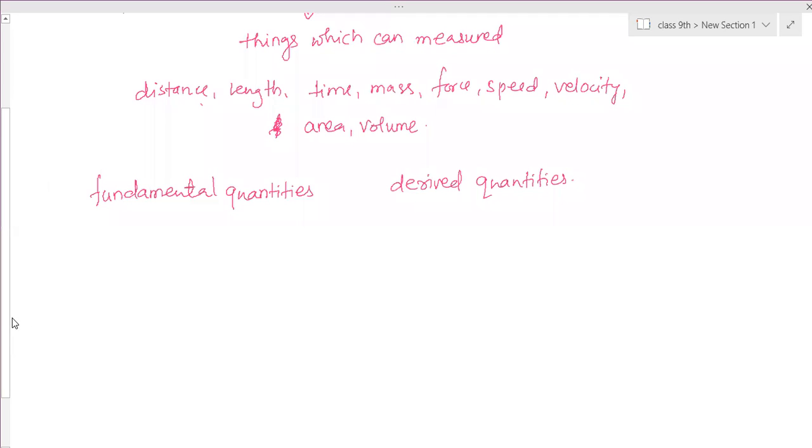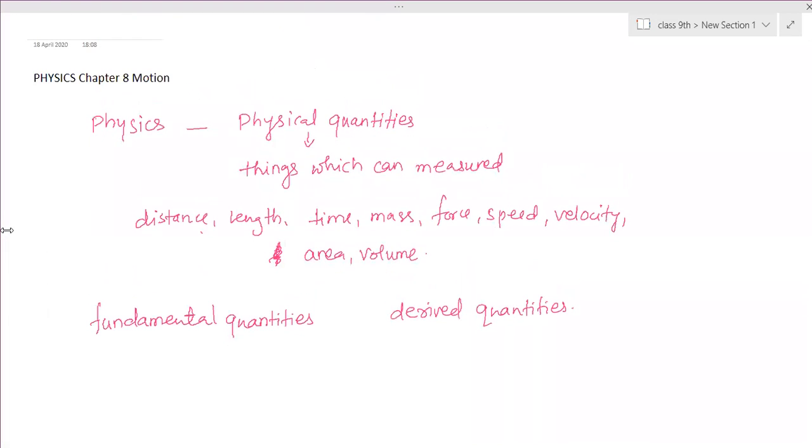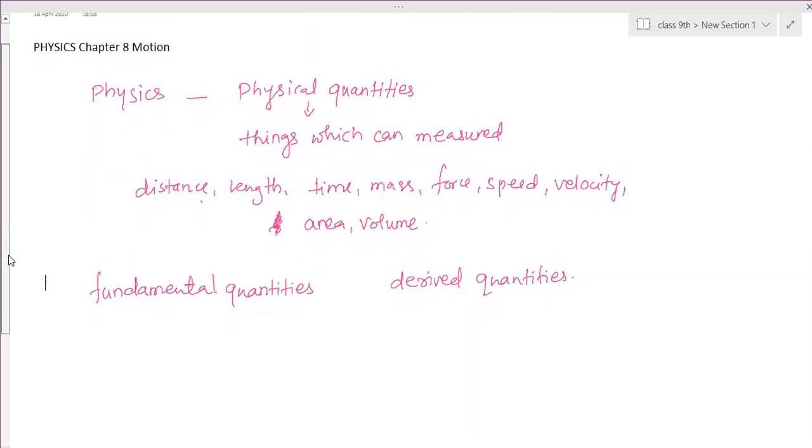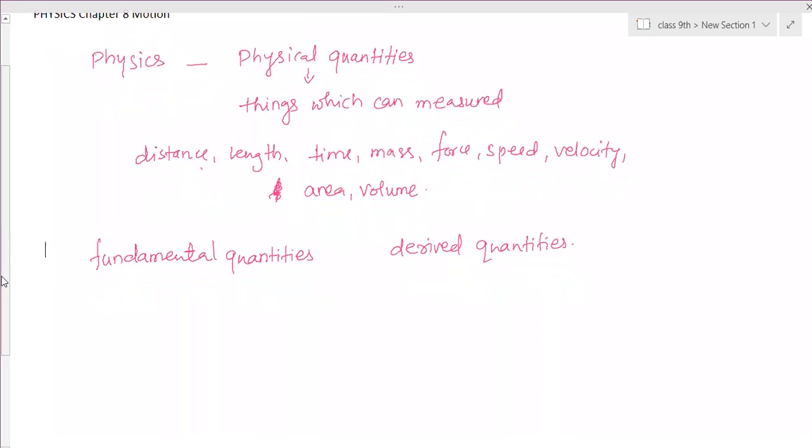Units part, measuring quantities. Measurable quantities, finding their units and everything, they don't know how to do that one. So this is the basics of physics we are doing. Physical quantities are those quantities which can be measured, that means which can be easily counted.